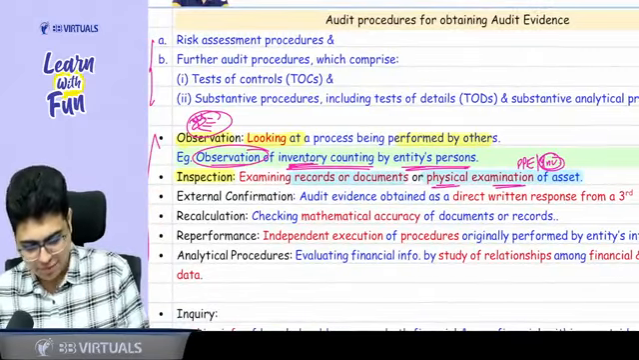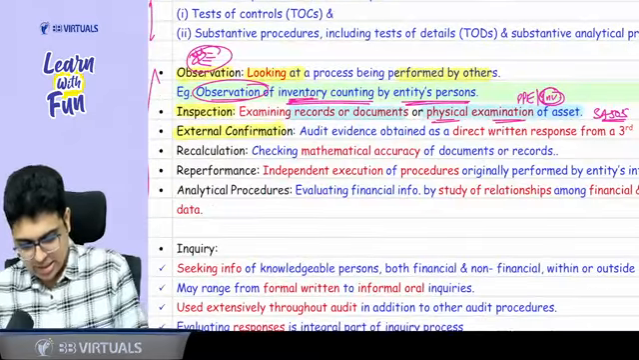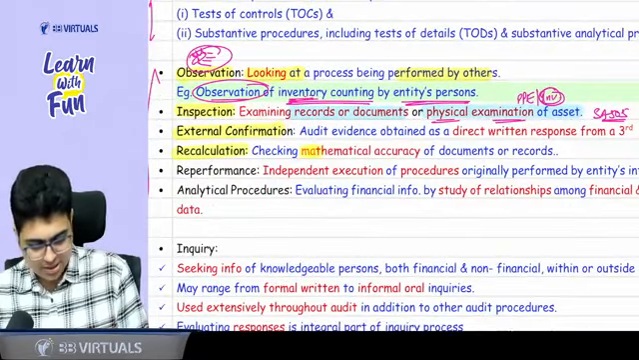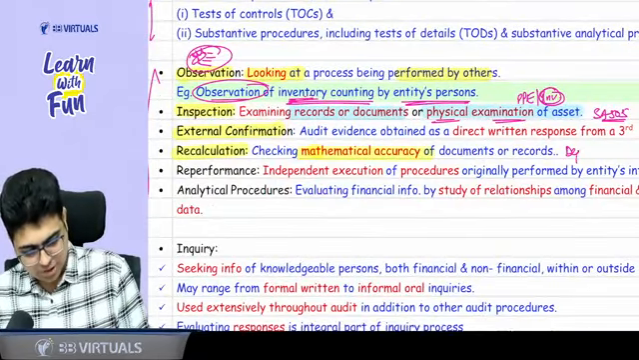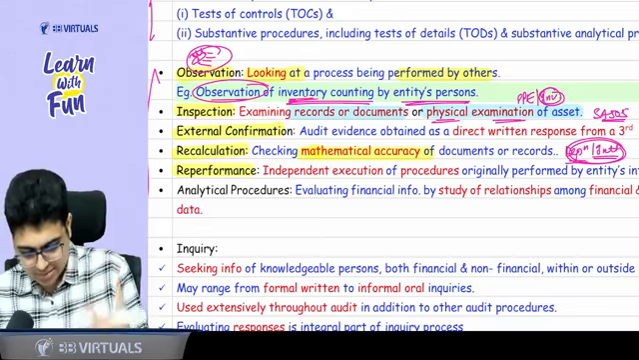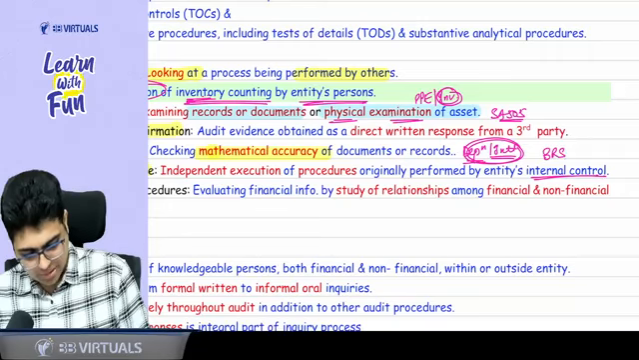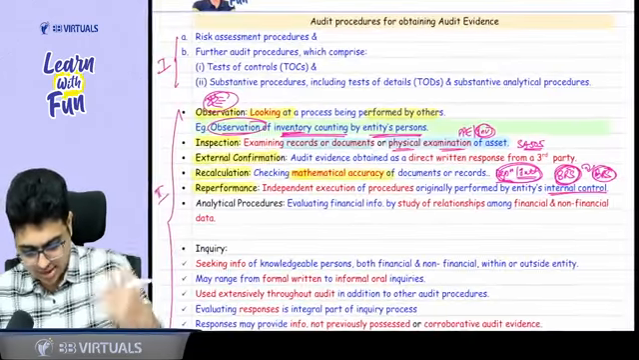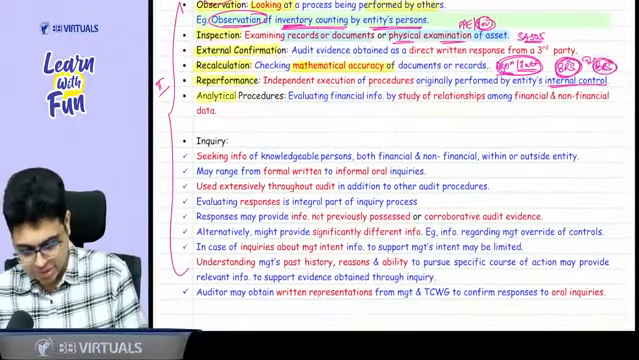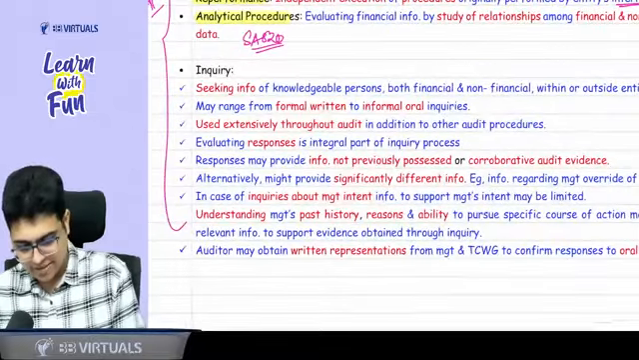Then we have external confirmation. This thing we are going to cover in detail in SA 505. No need to worry. Recalculation. This is generally done to check the mathematical accuracy. Generally, it is used for depreciation, interest calculation. You recalculate these workings of the management. Then reperformance. Again, you do the same thing that is done by the management, but this word is used for internal control. So generally, when we prepare bank reconciliation statement to check that the BRS prepared by the entity is fine or not, this is a reperformance. Then analytical procedure, again we are going to cover it in detail in the SA 520 video, don't worry. And lastly we have inquiry.